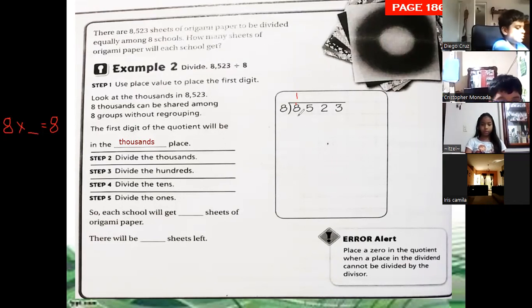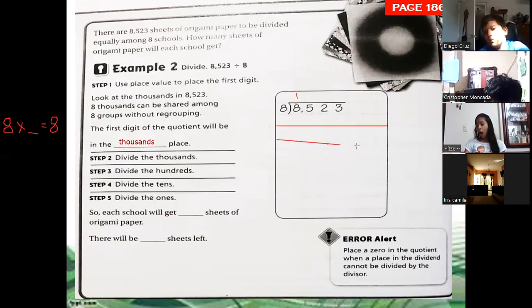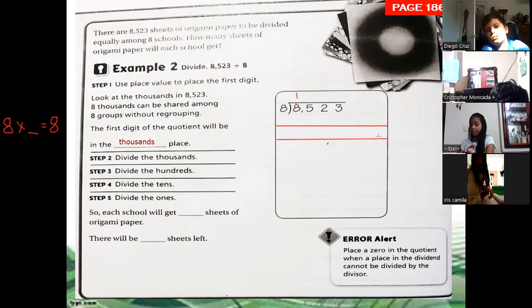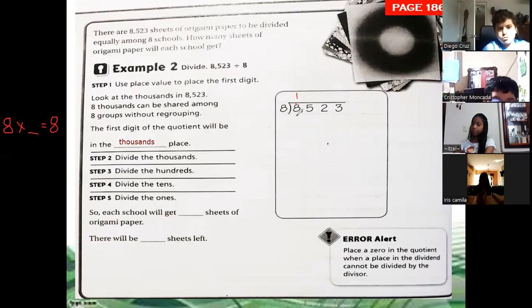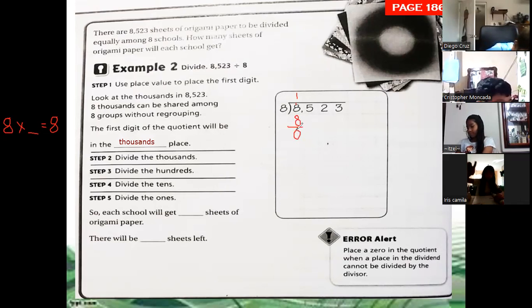Here you have a grid, and you write one number in each box. So 8. Then we subtract 8 minus 8, 0.